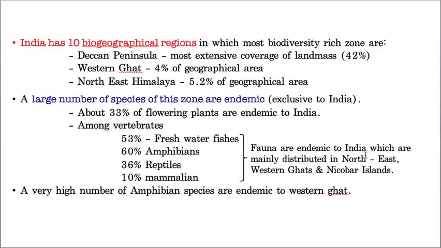Hope you got my point. Of course, these are mainly distributed in the northeast, the Western Ghats and islands like the Nicobar Islands. A very high number of amphibian species are endemic to the Western Ghats compared to the Eastern Ghats. So this is about India's biodiversity contribution.